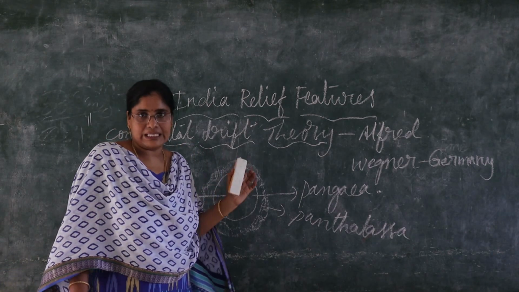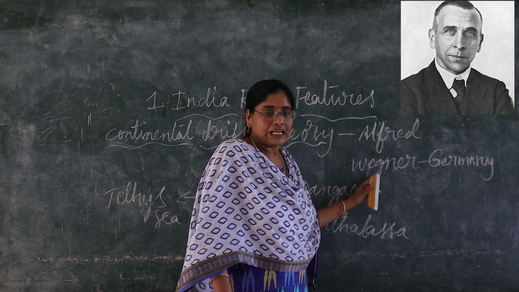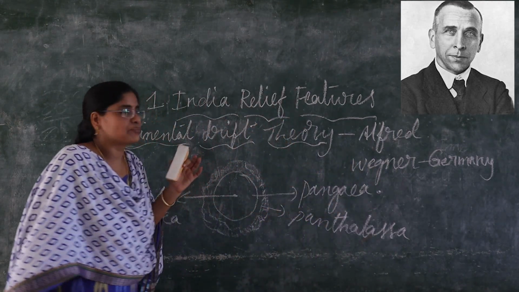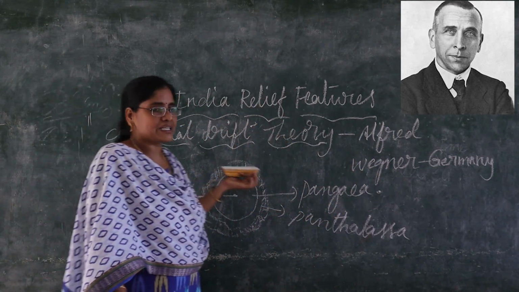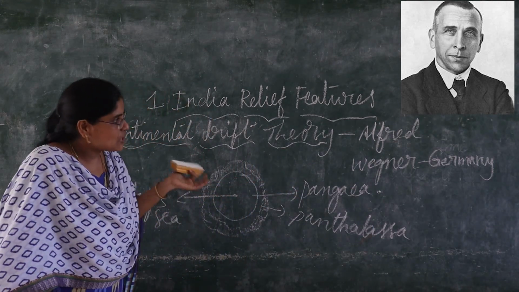Continental drift theory was introduced by Alfred Wegener. His country was Germany. He is a German geophysicist.